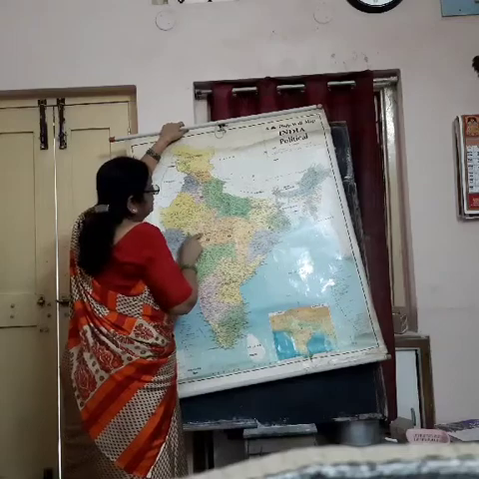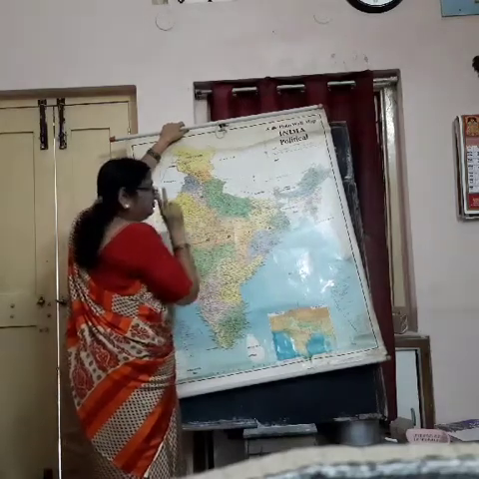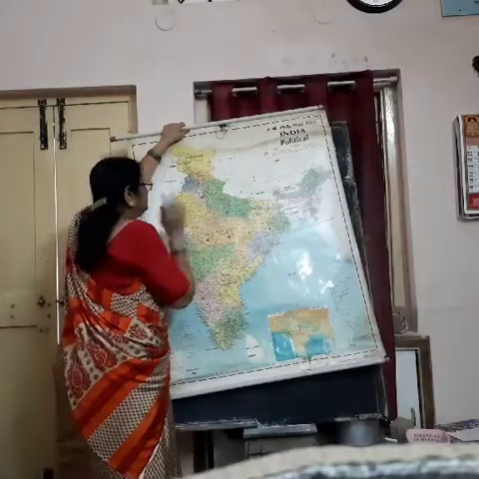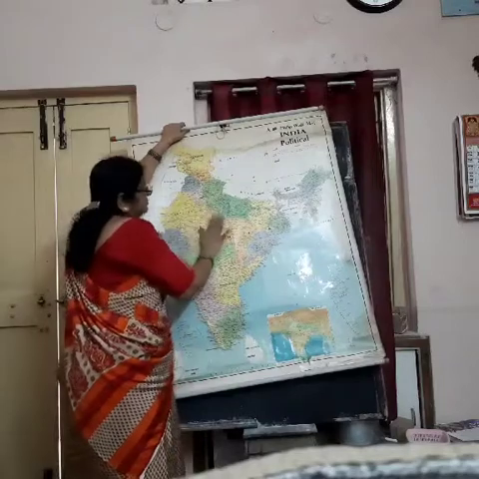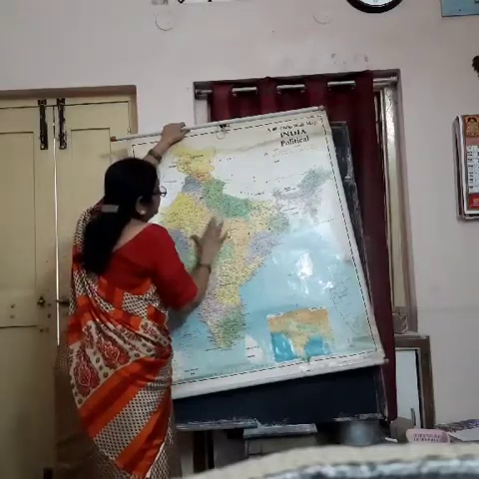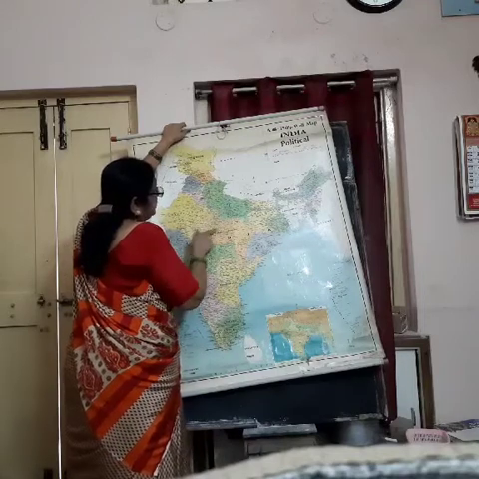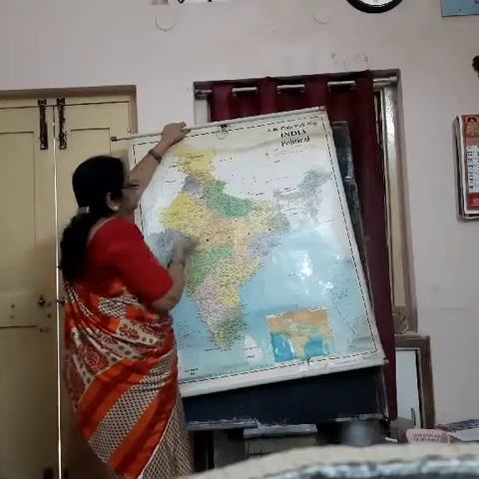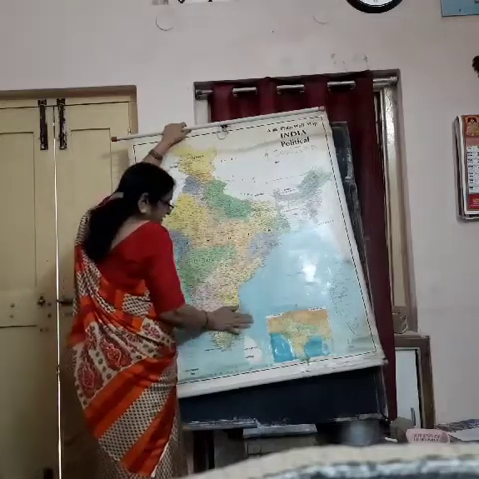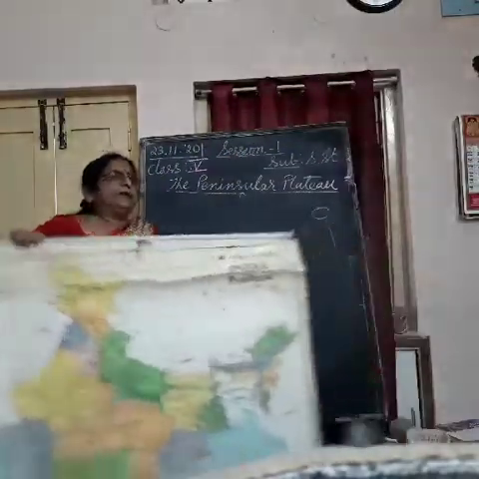Vindhya and Satpura mountains divide this plateau into two parts. One is called the Central Highland, the second is called the Deccan Plateau. So this area, some parts of Gujarat and Madhya Pradesh, is called the Central Highland. Understand? The Narmada river divides it into two parts. One is the Central Highland, the other is the Deccan Plateau or Southern Plateau.